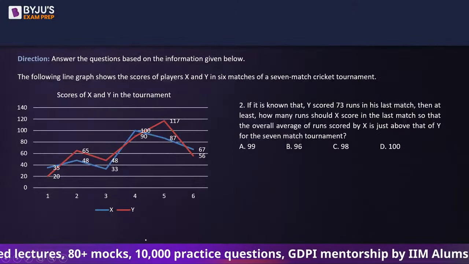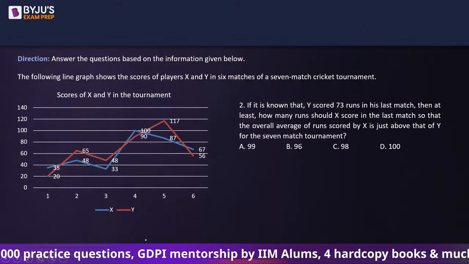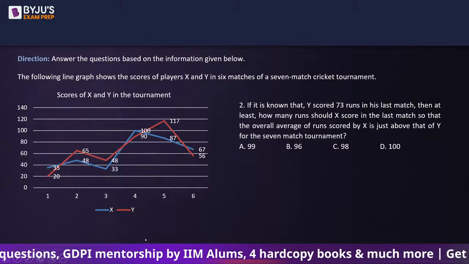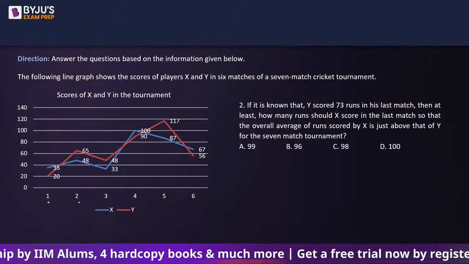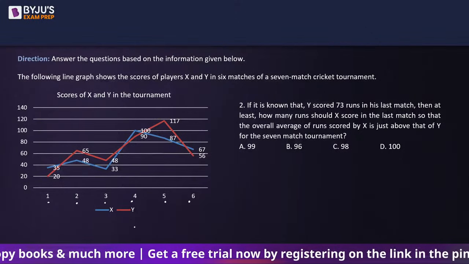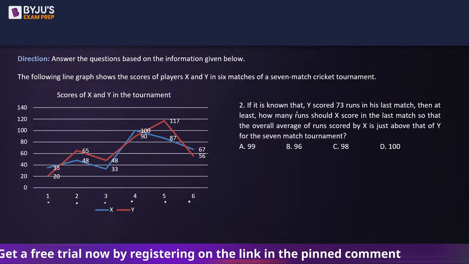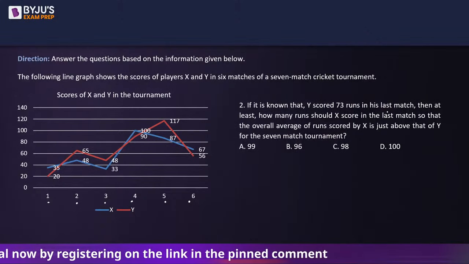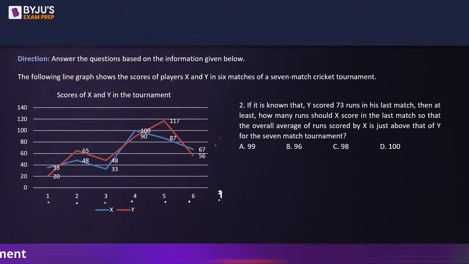Okay, the next question. Again, a DI question. The following line graph shows the scores of players X and Y in 6 matches of a 7-match cricket tournament. So these are 6 matches that you can see. And X denotes the blue and Y denotes the orange one. Then it is given that Y scored 73 runs in his last match, which means in the 7th match Y is scoring 73. So someplace over here, 73.